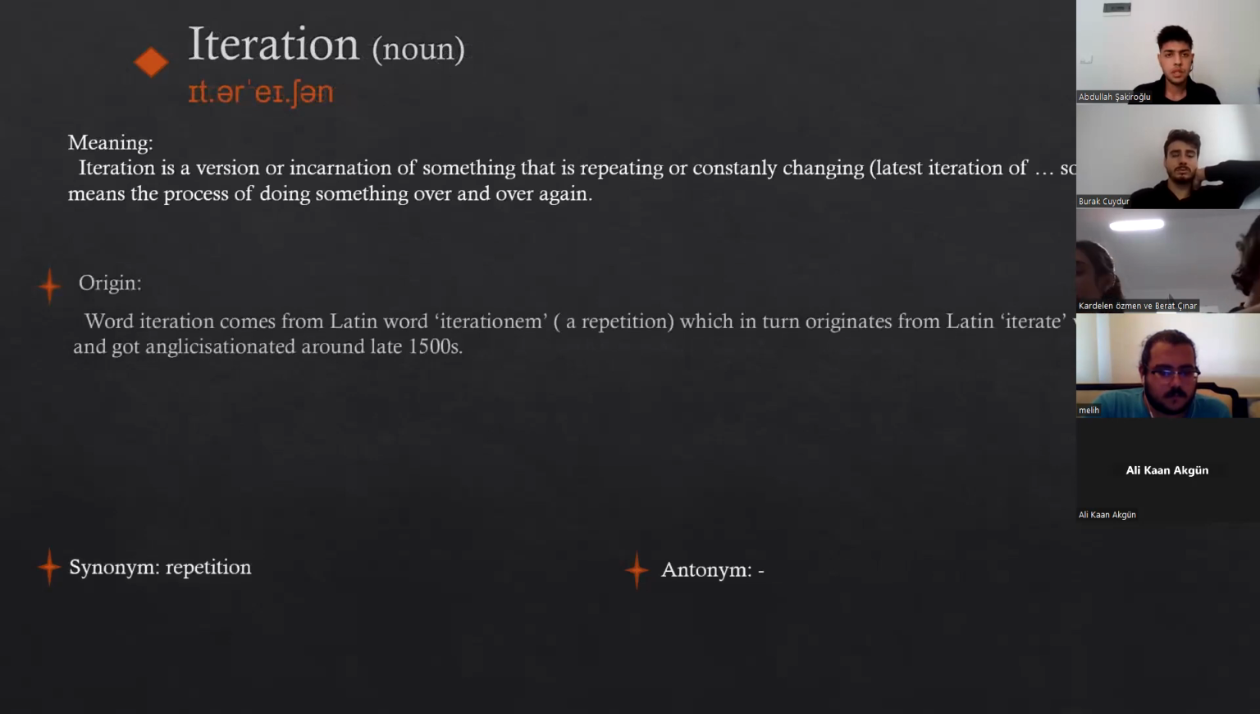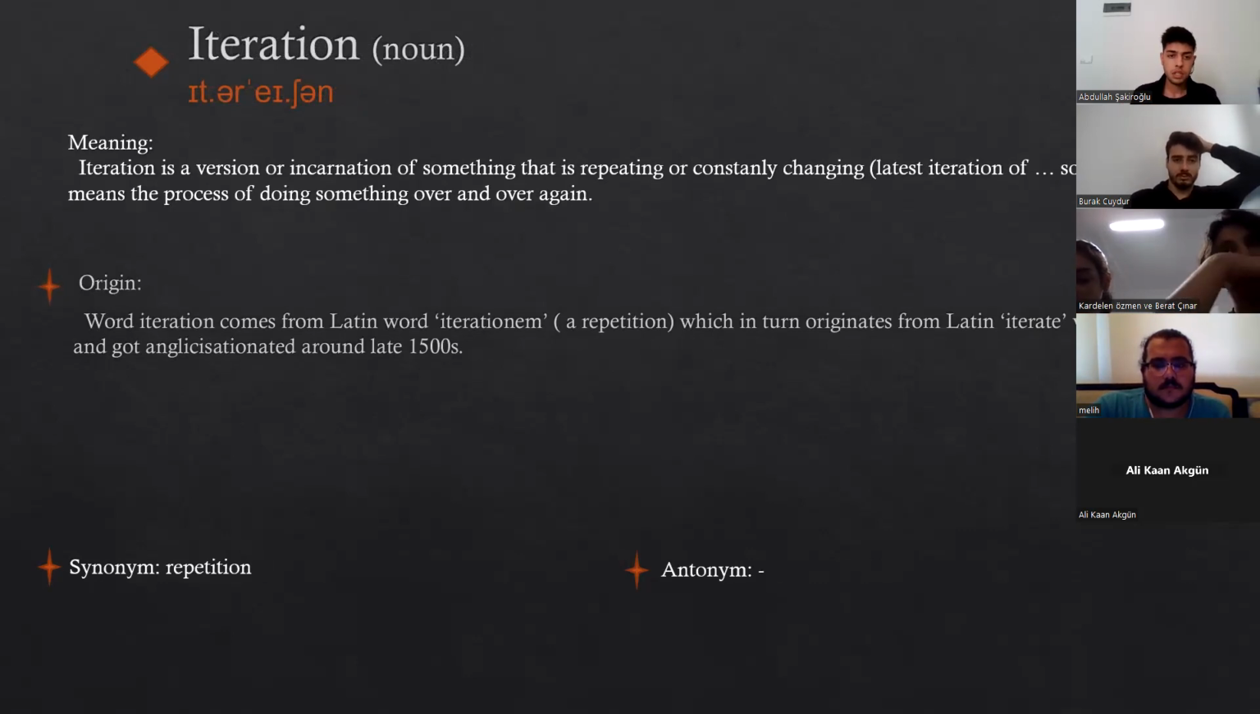Our next word is iteration, a noun. Iteration is a version or incarnation of something that's constantly repeating or changing, like the latest iteration of this program, latest iteration of this software, this version of it. Iteration also means something that's constantly changing. That thing itself is constantly changing and repeating itself.